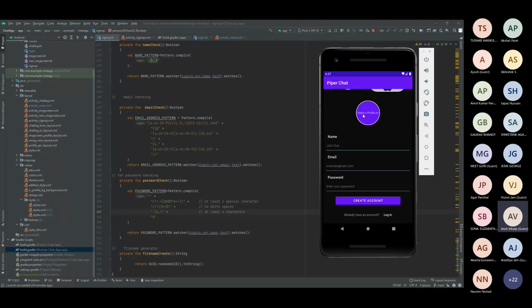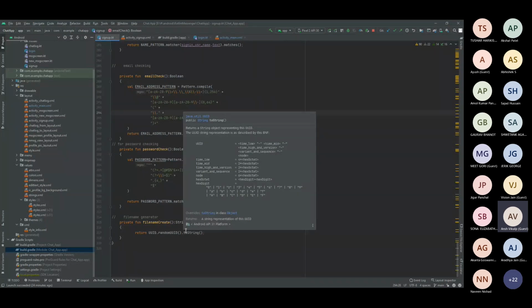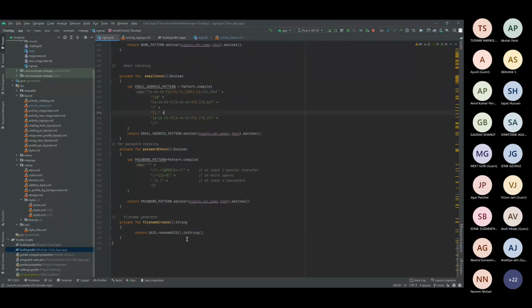How am I doing that? For that, I have used one unique function, that is a UUID random. This provides a universal, unique ID. It generates a unique ID, and in order to convert it to a string, I require a type of string, so the .toString function is here. Whenever I call this function, file name create, it will return a string consisting of unique random characters, and that I'm using to save on the particular Firebase storage.